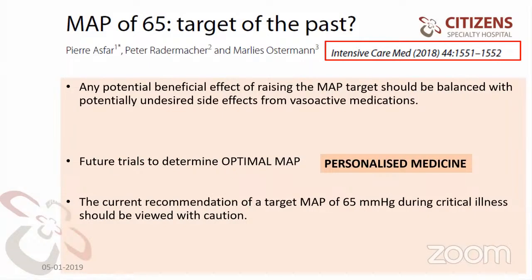Any potential beneficial effect of raising the mean arterial pressure target should be balanced with potentially undesired side effects from the vasoactive medications. We need future trials to determine the optimal mean arterial pressure. The current recommendation of 65 mmHg during critical illness should be viewed with caution, as we have all gone through the many slides. So we know that we need to look into the disease, the background history, the present disease, the complications the patient is having, and look into the target mean arterial pressure, rather than just going and hitting 65 mmHg. Next slide, please.